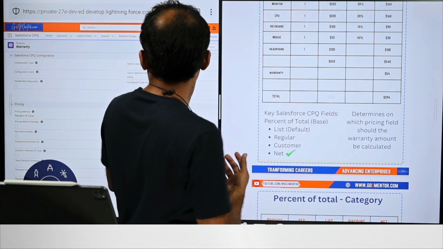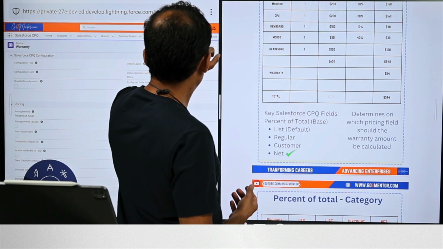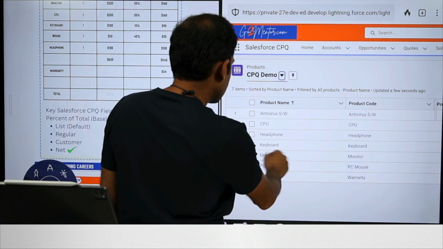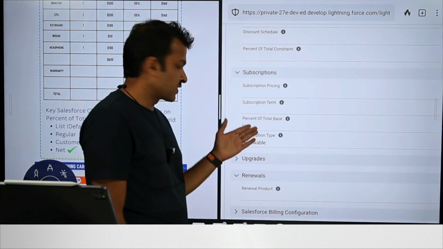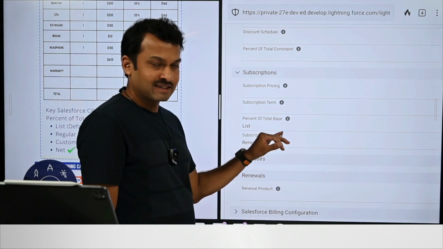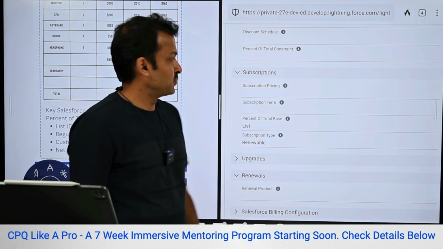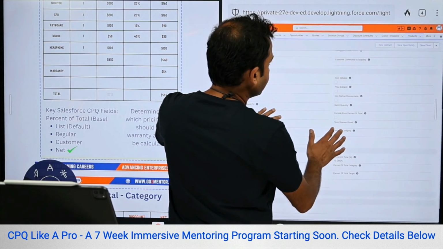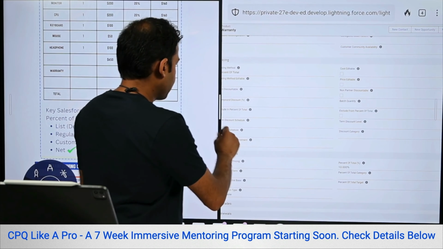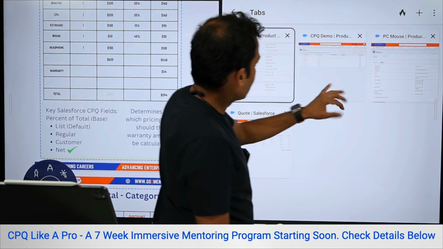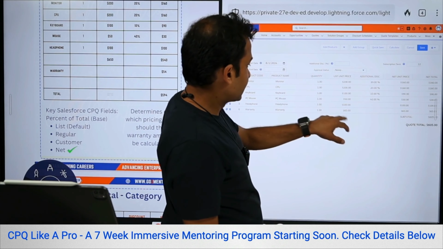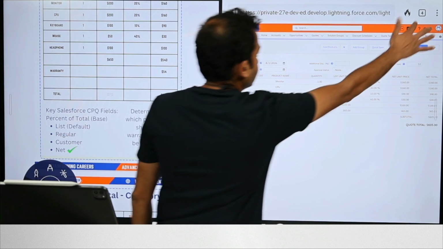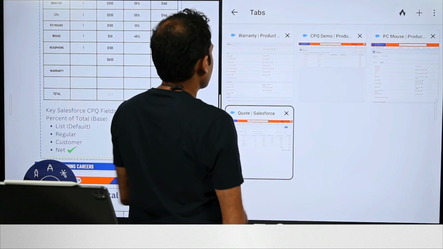All right, so I'm now going to pull up the warranty product. Okay, so here's the percent of total field, percent of total base. It's currently been set to list price. So if you go ahead and make the changes to set it to net price, we should see a difference in the pricing. So just going back here to the quote once again, what we are seeing as the quote total is, this is still $65, but what we want is $54 because all of this totals to 540.